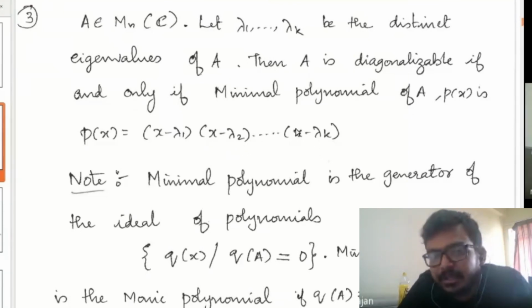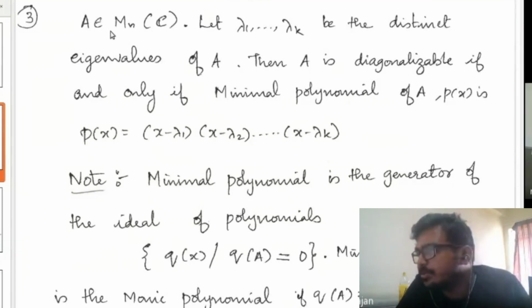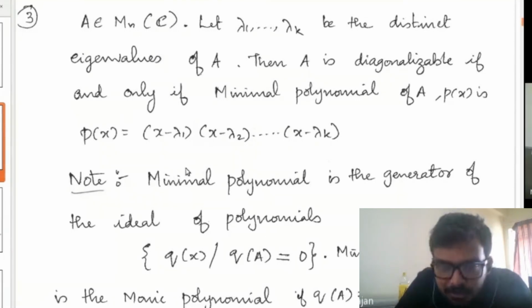Here note that it's k anyway. You know that every matrix will have n eigenvalues, counting the multiplicities. So here lambda 1, lambda 2, lambda k are the distinct eigenvalues. This k can be strictly less than n also, because the eigenvalues can be repeated. So what I have written is only the distinct eigenvalues for the matrix A.